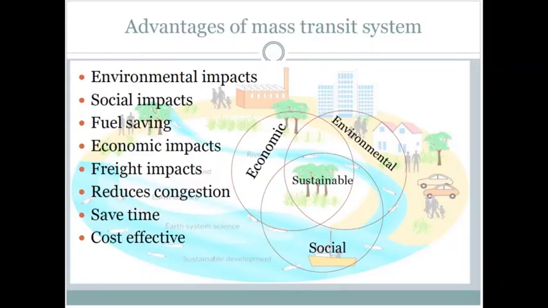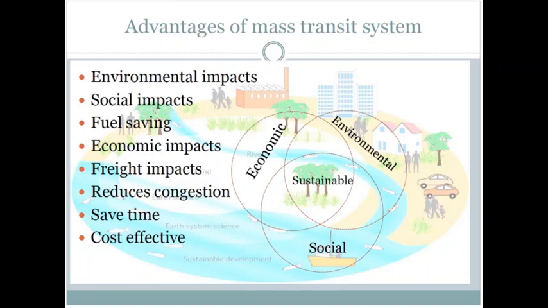So, after discussing all the three modes of MRTS, now we can conclude the advantages of urban mass rapid transit systems. The environmental impacts are low, social impacts are high, in terms of safety, security, and convenience. Fuel savings are high, with low emissions of hydrocarbons. Economic impacts are good because they are economically feasible, they can create their own revenue, and they are economically feasible in terms of cheap fares.